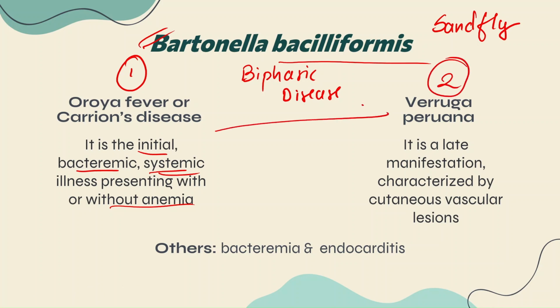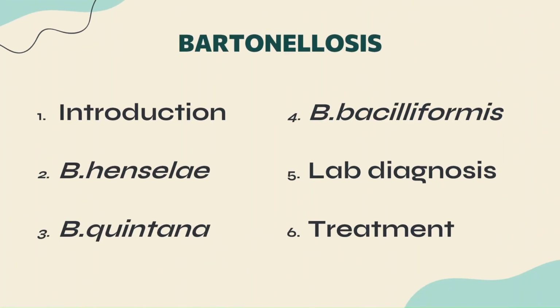It is a late manifestation, or we can say the second phase of the biphasic disorder, and it is characterized by cutaneous vascular lesion के साथ characterized है. And if we are discussing Bartonella Bacilliformis, other conditions caused by it are bacteremia and endocarditis, guys. Clear? So the discussion of the 3 important pathogenic species of Bartonella is clear. Now let's have a look at the lab diagnosis with respect to Bartonellosis, guys.